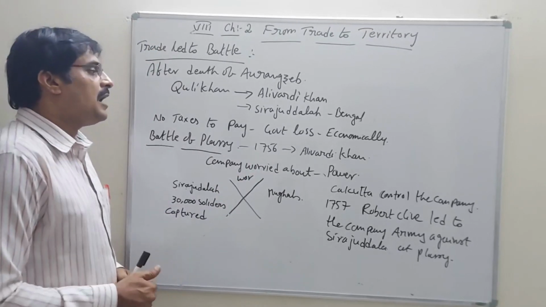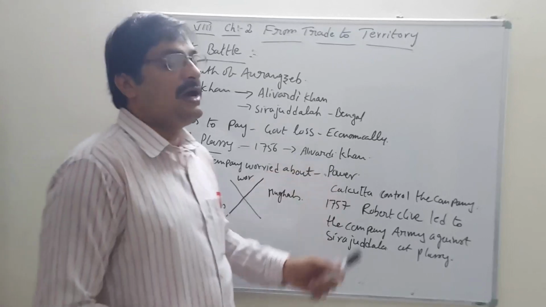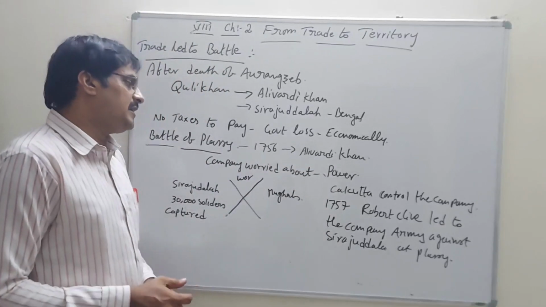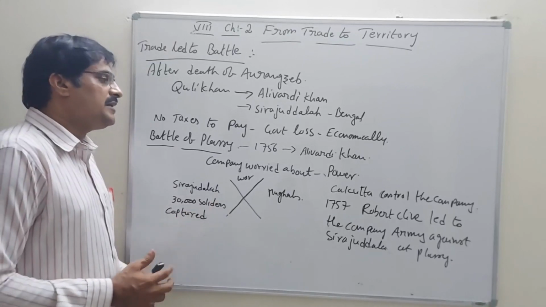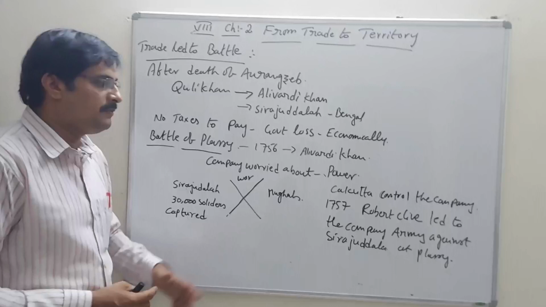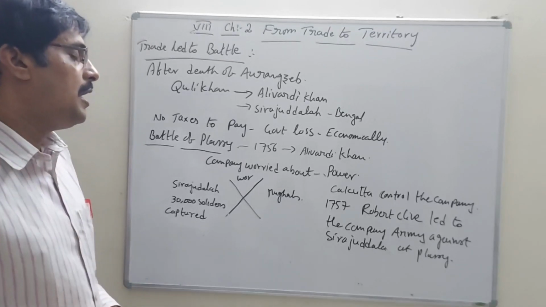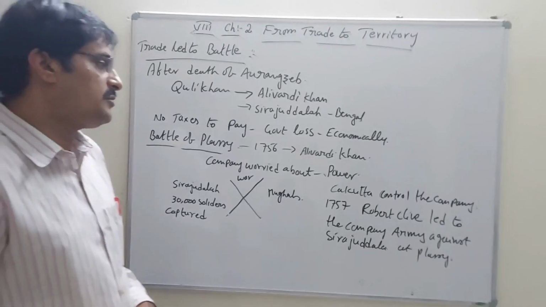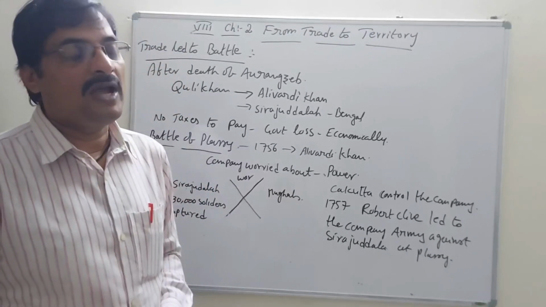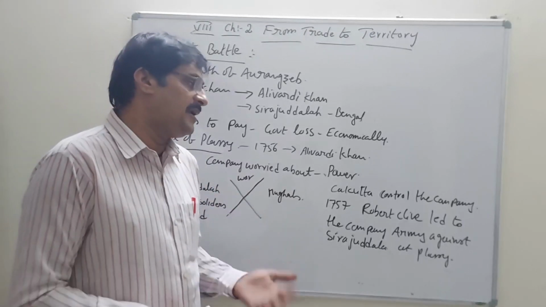And under the organization of Ali Vardi Khan, Ali Vardi Khan and Siraj-ud-Dawla both fought together against the Mughal emperor, and they faced a lot of trouble. Even so, they felt that they were losing their power day by day.